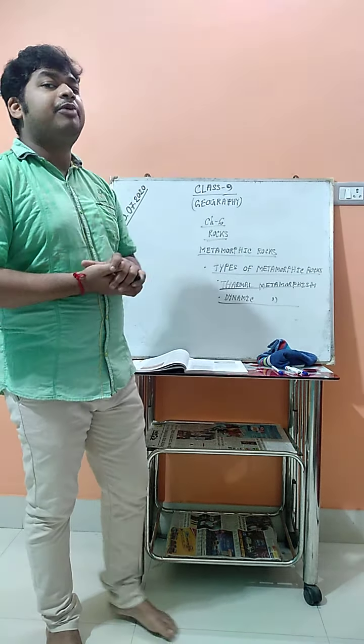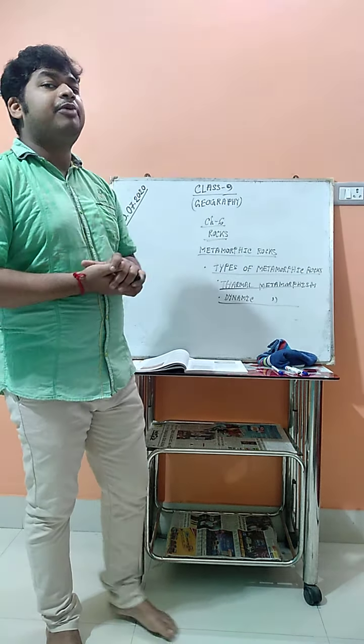And the next is that these rocks do not have fossils of any animals or plants. In metamorphic rocks, no fossils of plants or animals are found. These rocks also have a very high specific gravity, and they are associated with valuable minerals like gold and silver.